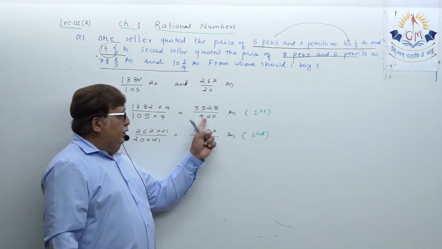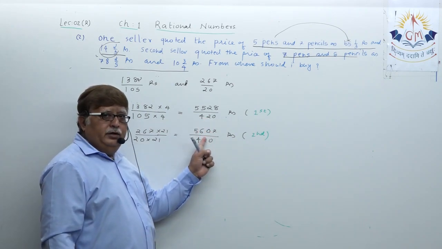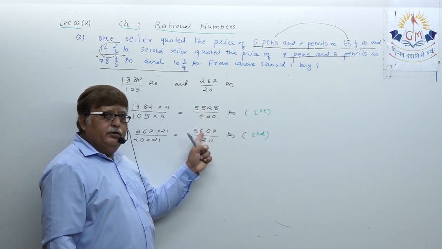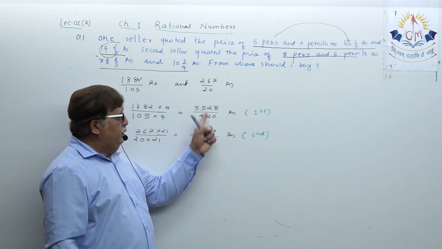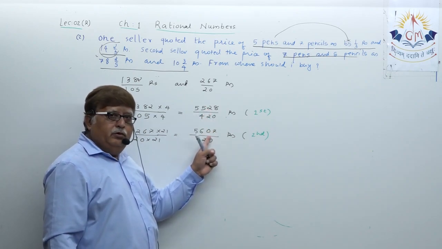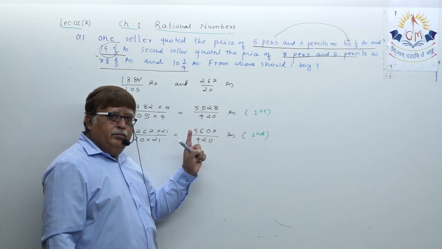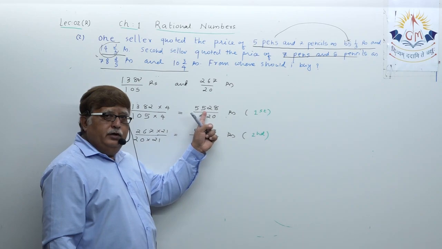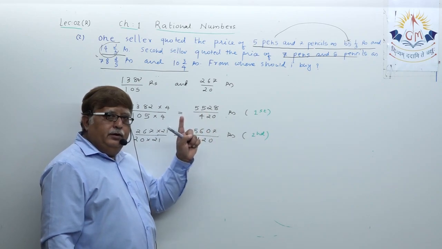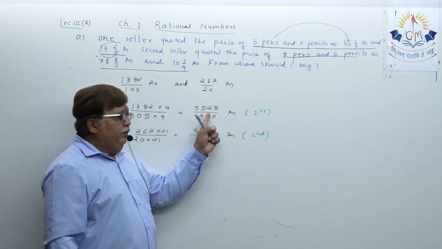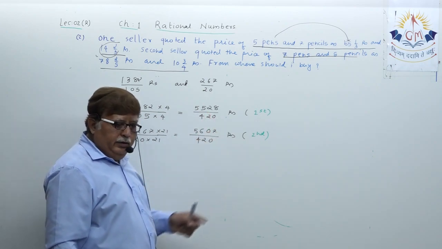Obviously, now it is a common denominator, so you can compare the numerators. 5607 is bigger than this. So the second bookseller quoted more price and the first bookseller quoted less price. So you will purchase from the first bookseller.